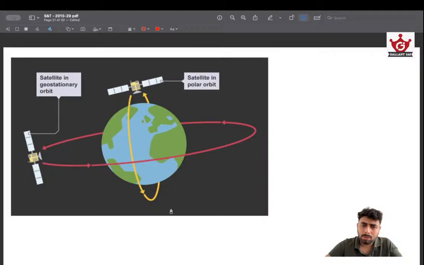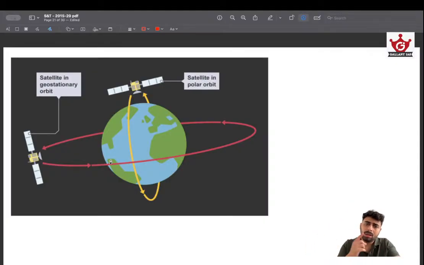See, this is a polar orbit. It goes from pole to pole, and here it is along the axis of rotation of Earth. It doesn't necessarily fall along the equator. From the exact middle of the Earth, it can be inclined also. The one that is exactly above the equator is called a geostationary orbit, and any axis that has an inclination relative to the equator is a geosynchronous orbit. So geostationary orbit is a subset of geosynchronous orbit.